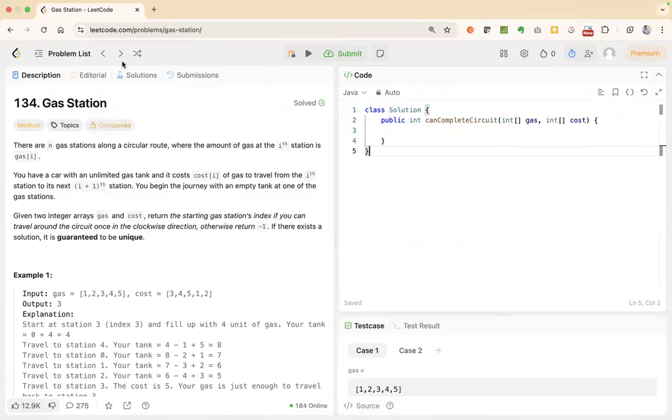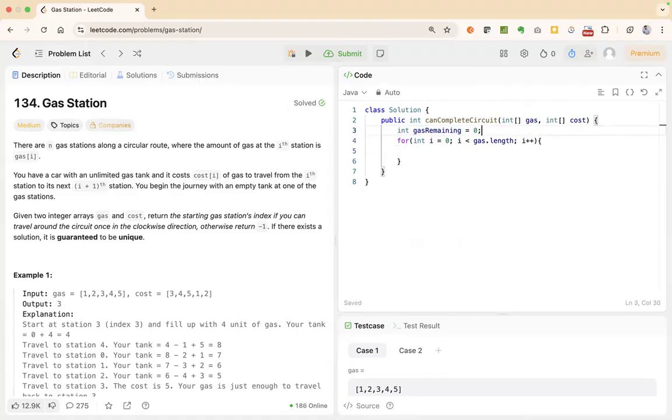Yeah, so we have taken a variable called gas remaining, which is 0. And now we have a for loop up to gas.length, i++.